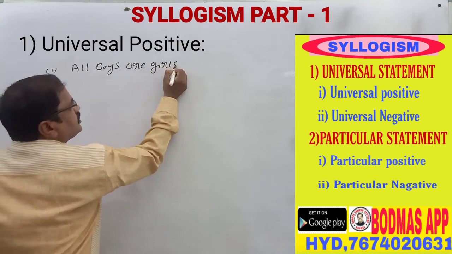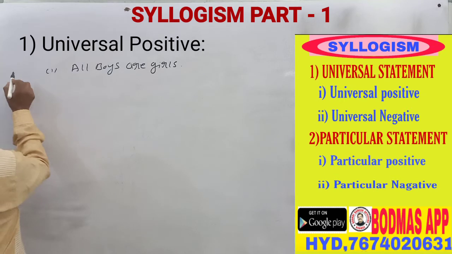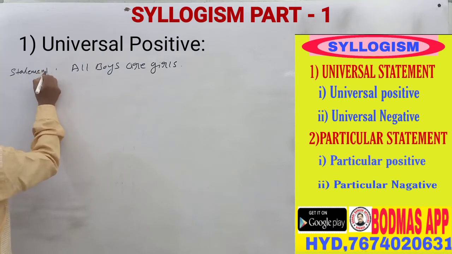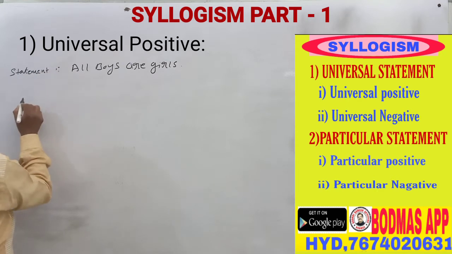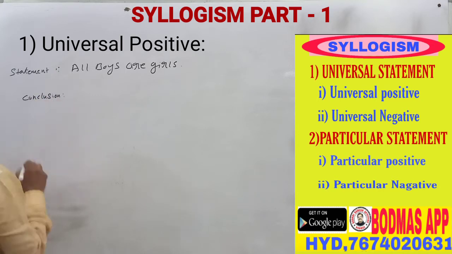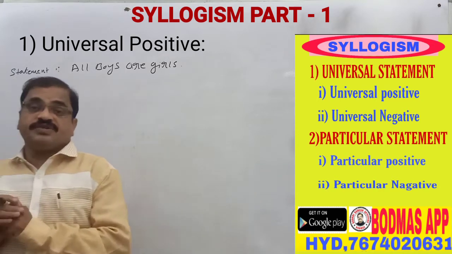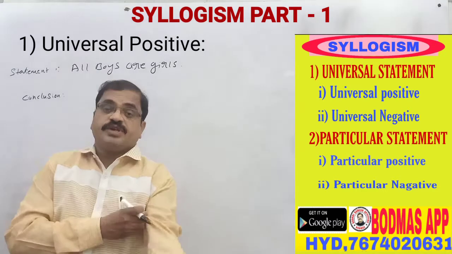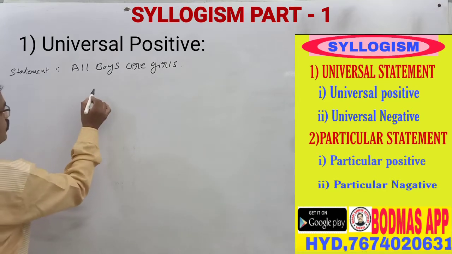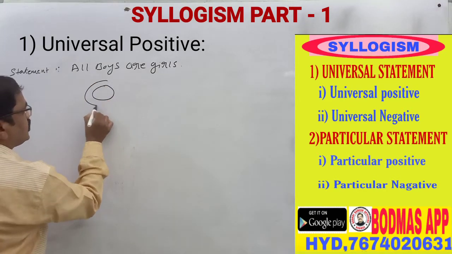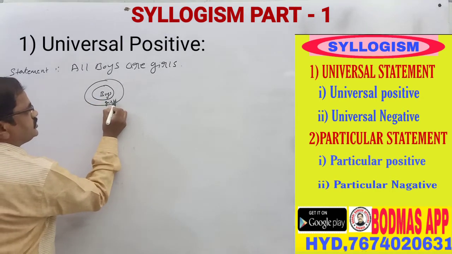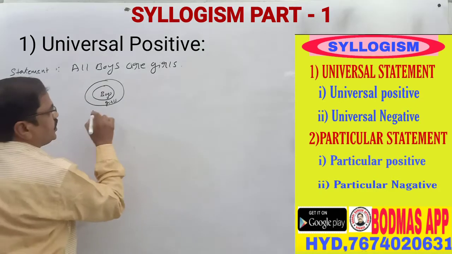If this statement is given, this is the statement, and then the conclusion. So when all boys are girls is given, how do we decide? The figure is with Venn diagrams. All boys are girls: this is the boys, this is the girls.